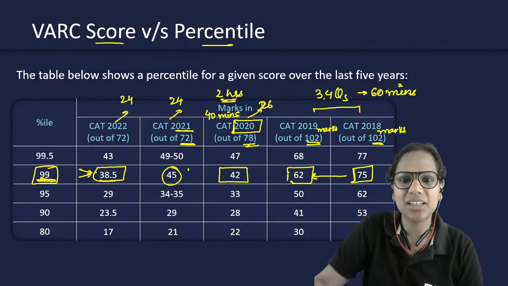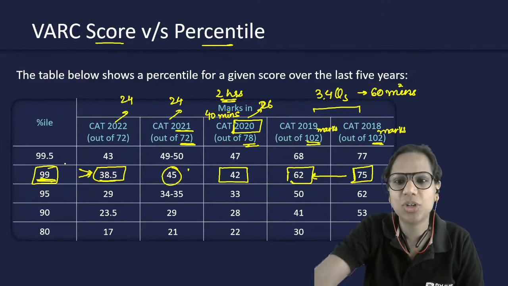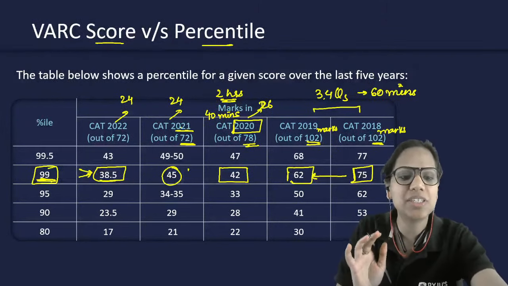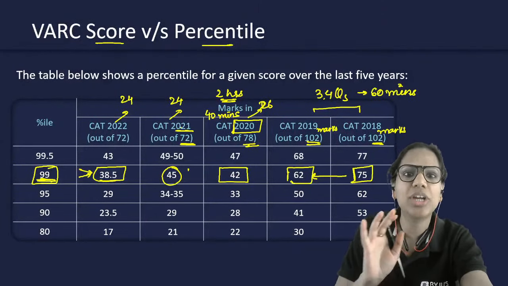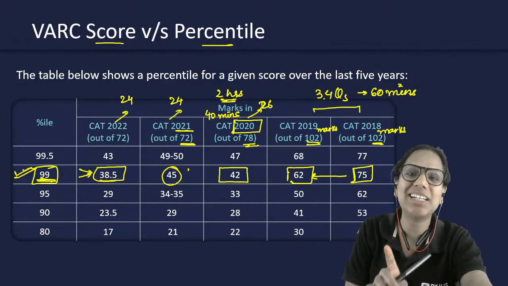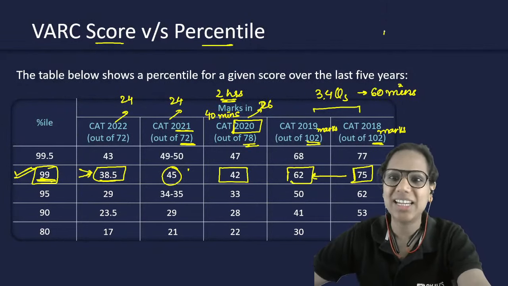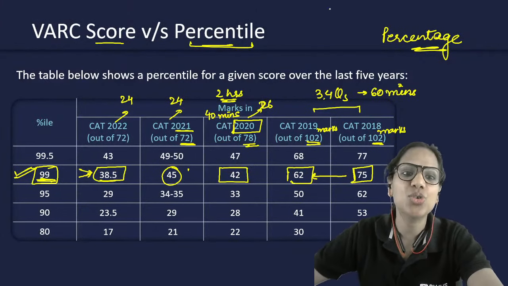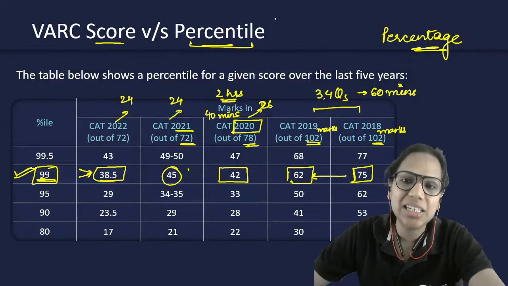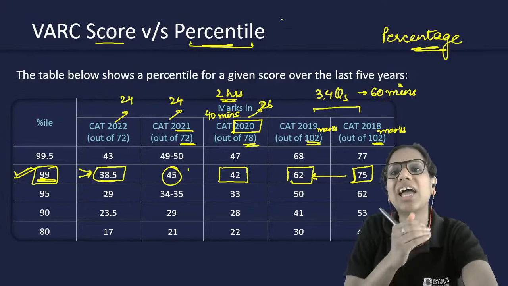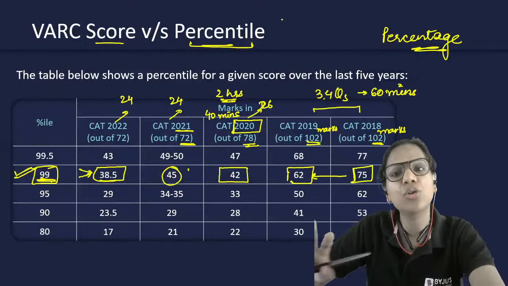Okay, so I think this does not really give us a correct picture because the denominators are different. So let's look at it in percentage terms. कितना percent marks चाहिए मुझे to get a 99 percentile? I am sure all of you who are sitting here know that percentile is different from percentage, right? Percentage सबको पता है, सबको मार्क्स उसी में मिलते हैं स्कूल में. परसेंटाइल मीन्स मैं कितने लोगों से आगे हूं. So getting a 99 percentile does not mean I've got a 99%, does not mean मेरे 99% marks हैं. It just means that I am ahead of 99% people who've taken CAT.